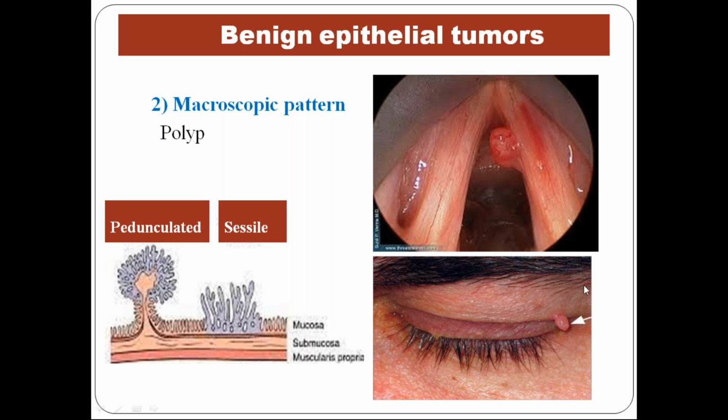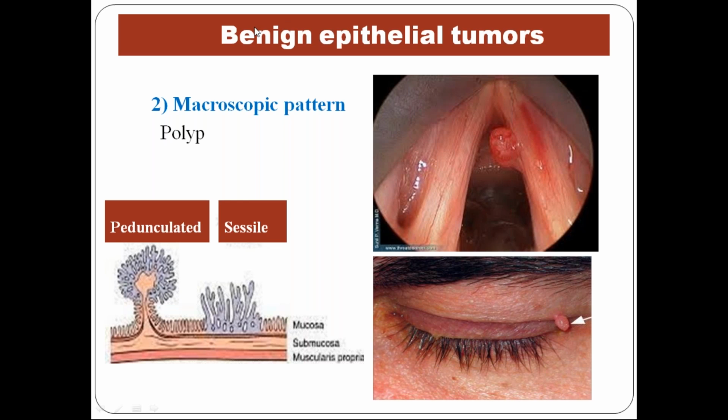We call it a polypoidal projection. Now this polyp can be with a stalk. If it is with a stalk, you can see these are all the abnormal cells, and this is the stalk which is lined by normal cells. If the stalk is present, it is called pedunculated. If it is not present, it is called sessile. So pedunculated polyp and sessile polyp.